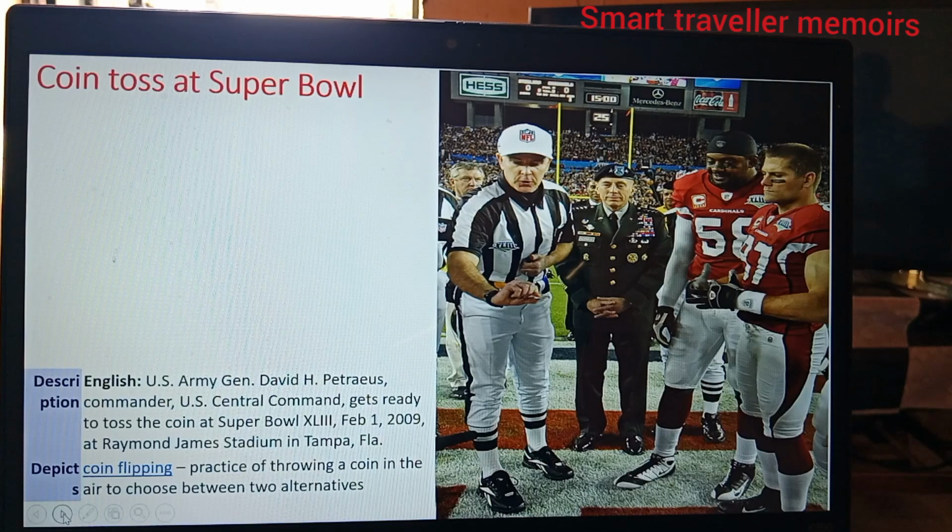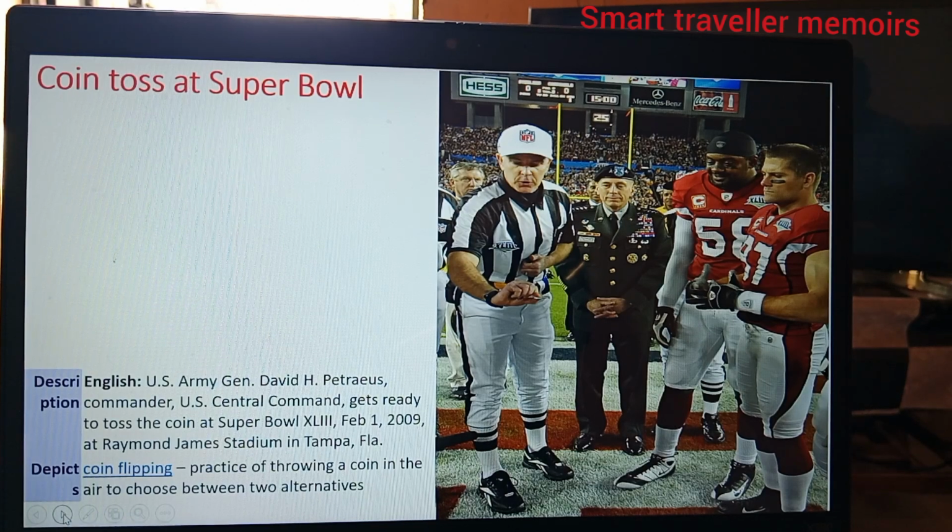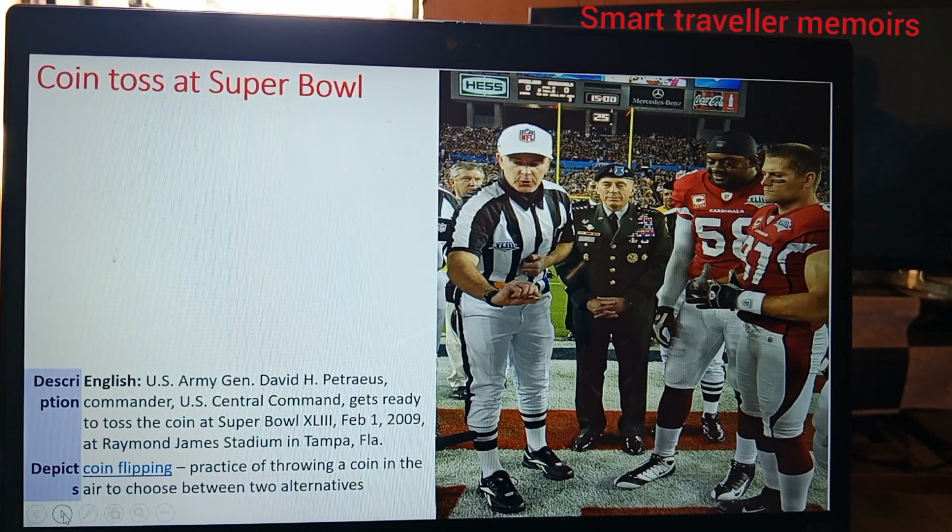And here we give an example of bowling, where there is a coin toss. Can you see? I think the referee is tossing. Then you have got the two teammates there waiting.